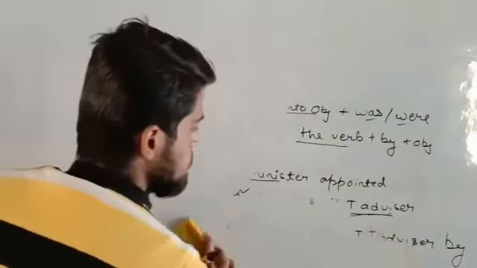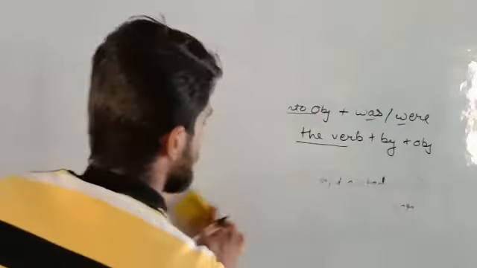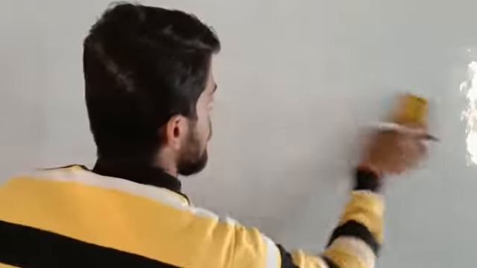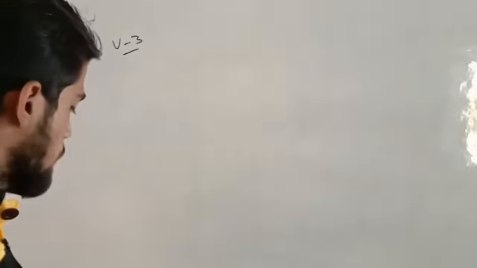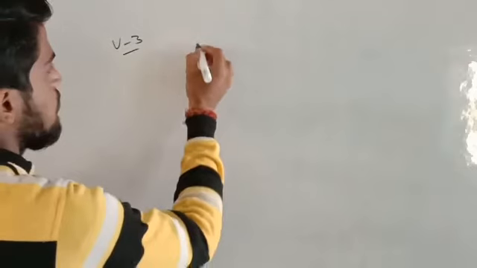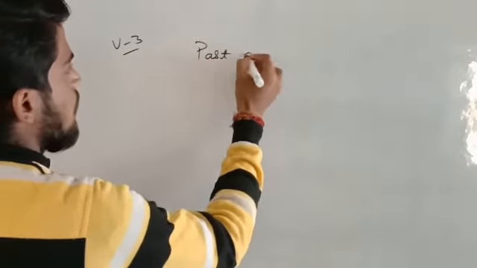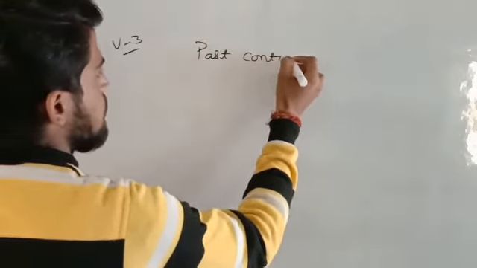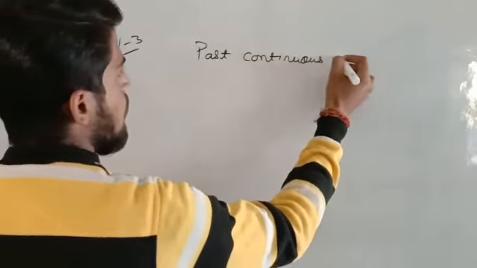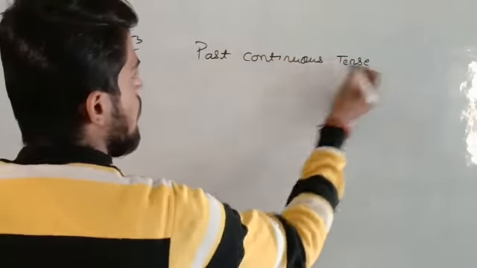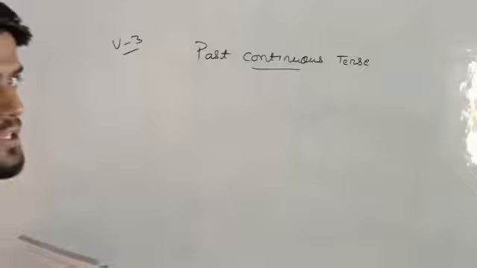Moving to the fourth one. Next you have to take out page number 64, and on page number 64 it is written past continuous tense. Okay students, so past continuous tense.